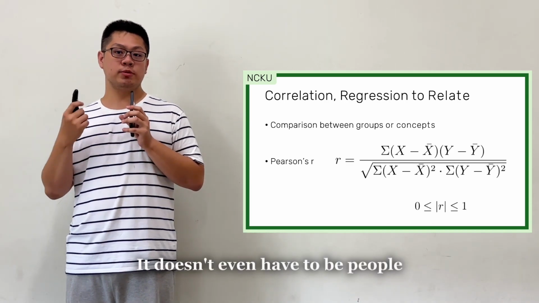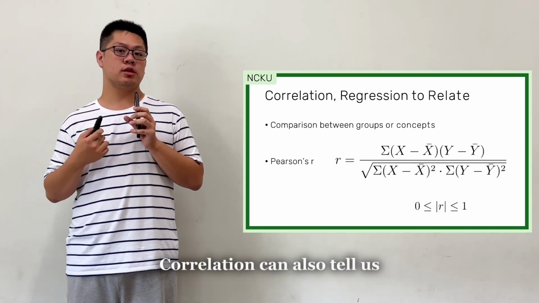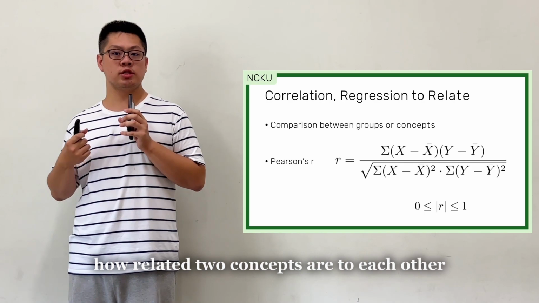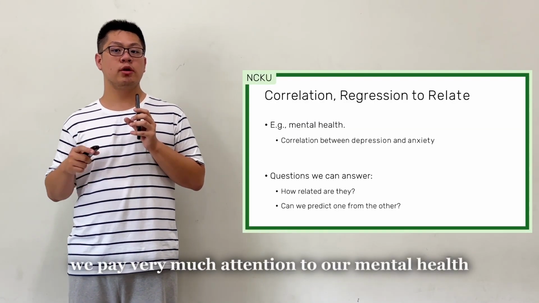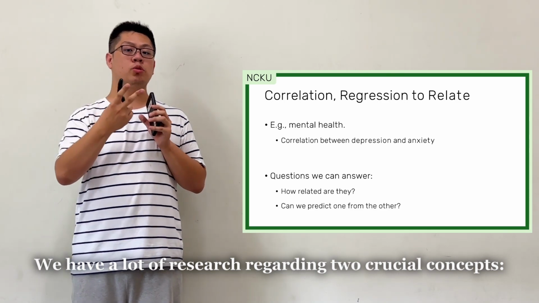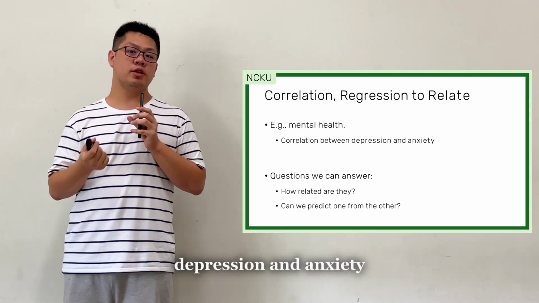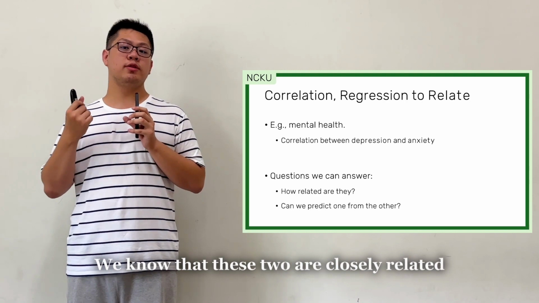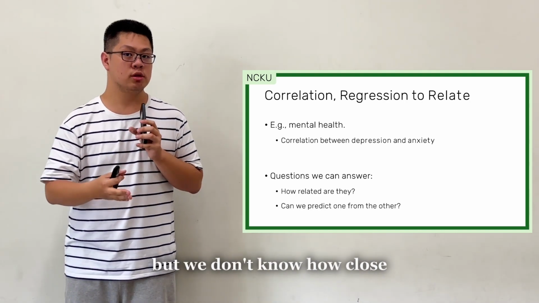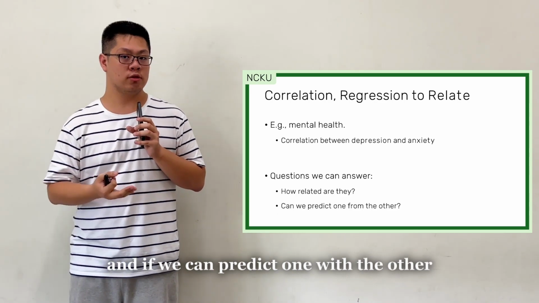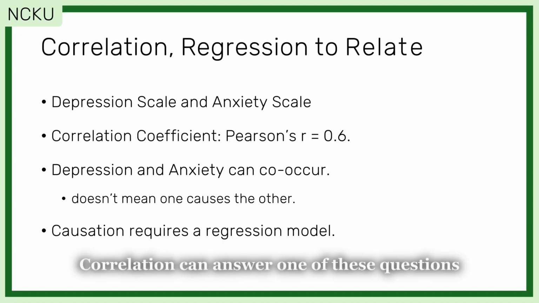It doesn't even have to be people. Correlation can also tell us how related two concepts are to each other. In psychology, we pay very much attention to our mental health. We have a lot of research regarding two crucial concepts, depression and anxiety. We know that these two are closely related, but we don't know how close, and if we can predict one with the other. Correlation can answer one of these questions.